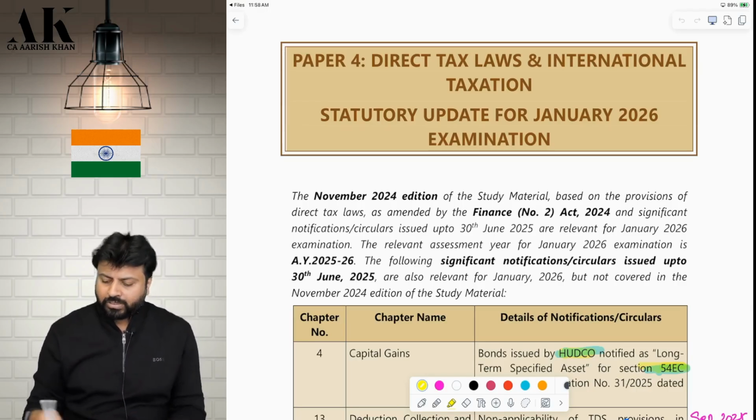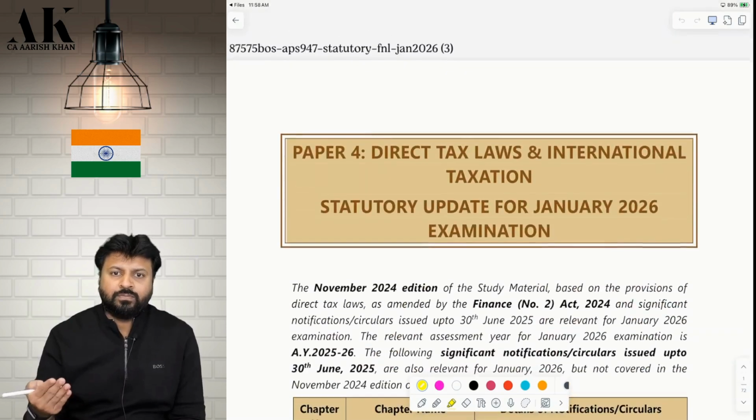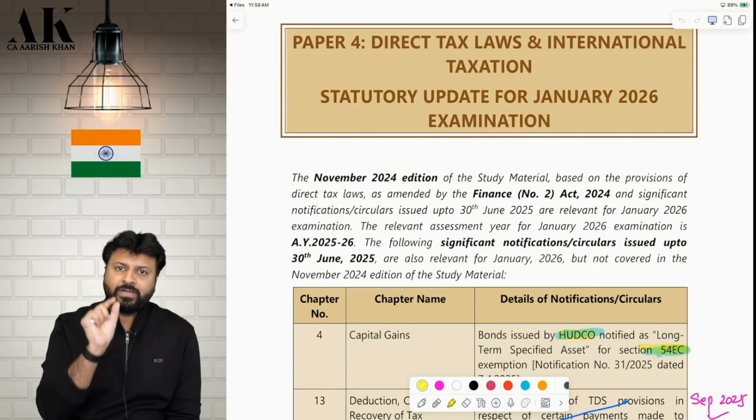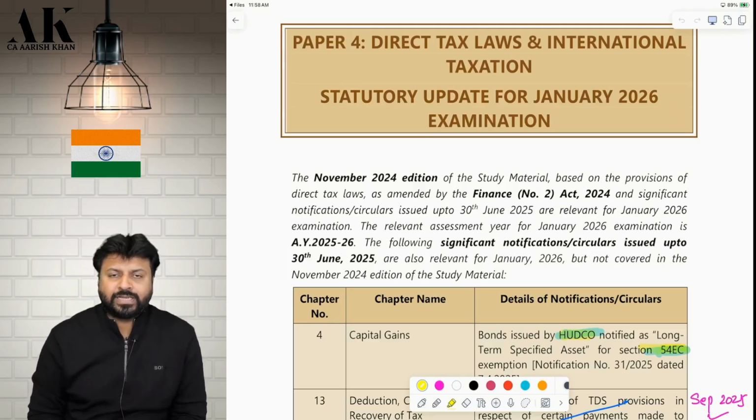You don't have time to go through all of them, all 72 pages, you cannot do it before the examination. So I have made a 16-page compilation of this entire 72-page file, which I have uploaded on our Telegram channel also. You can go and check in the file section. You will get the 16-page compiled file. The 16 pages cover all the important amendments which are covered in this 72 pages.